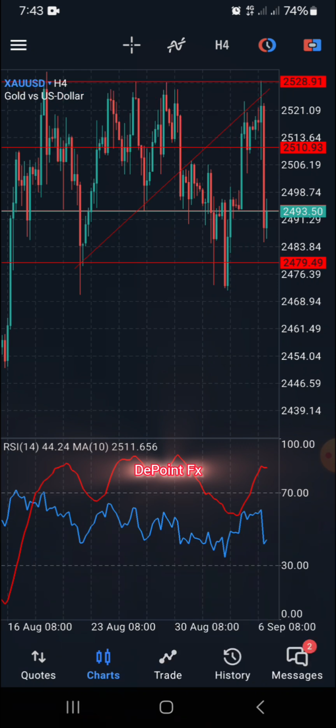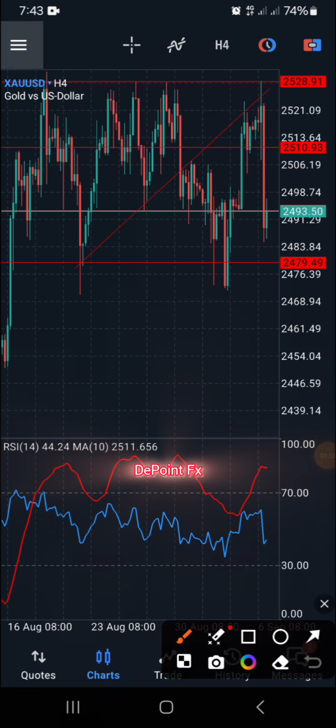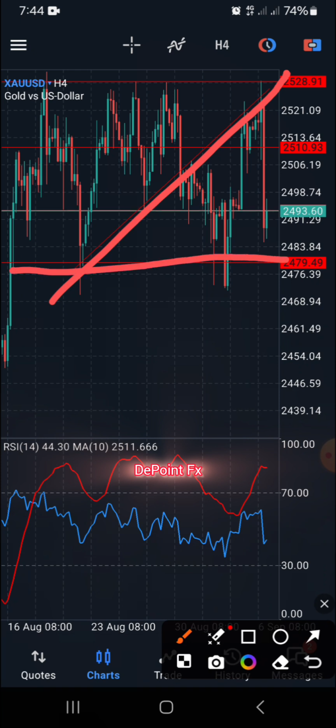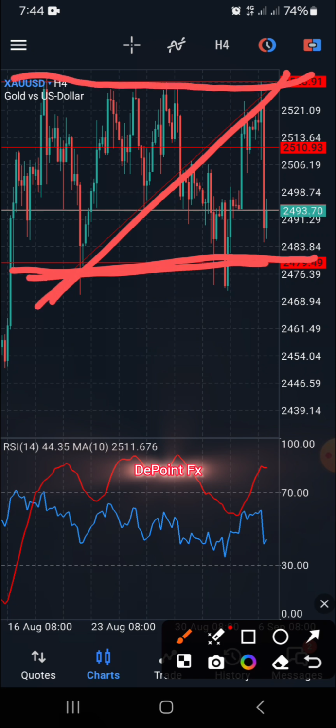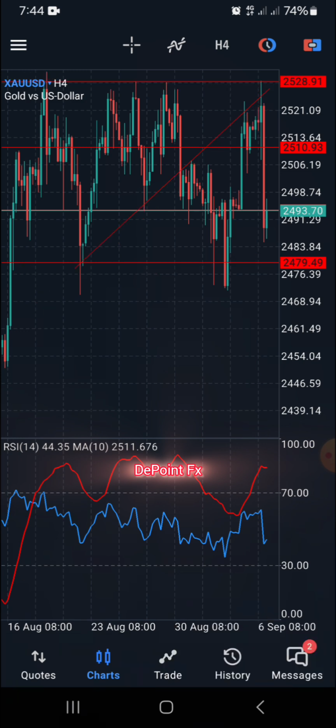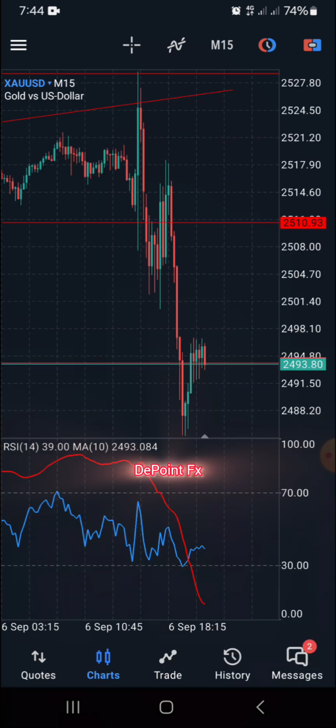I marked out this trend line, and I also marked out the higher low support level, which is this particular trend line here. I marked it out in order to give me a strong confirmation. So I also marked out the support level here, then the resistance level here, and also the strong confirmation level here. Once I was done doing this, I went back to my 15 minutes time frame, which is my lower time frame.